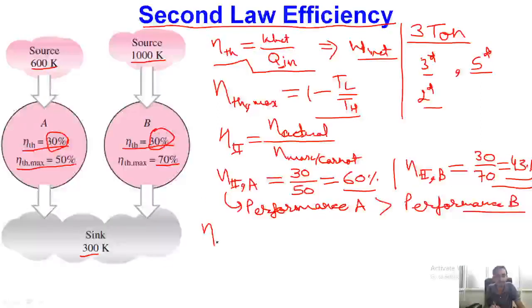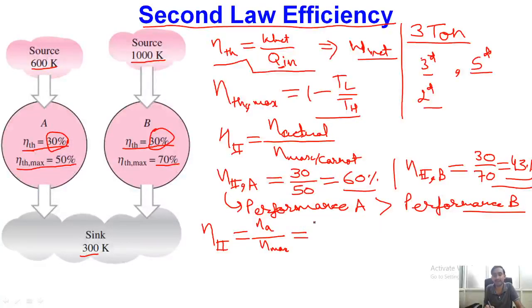Now let me extend the definition of second law efficiency in terms of work requirement. As I have told you, it is equal to eta actual upon eta maximum.